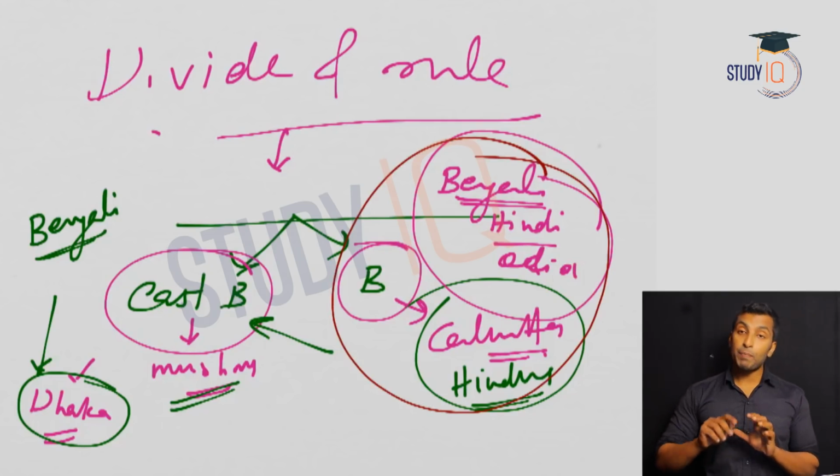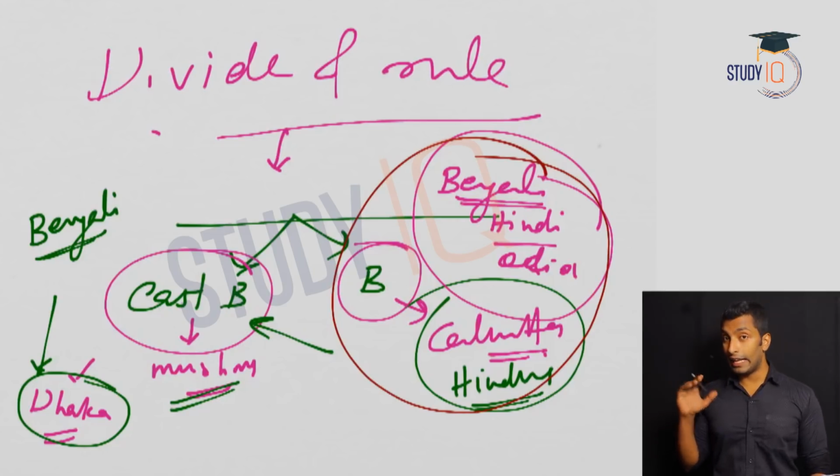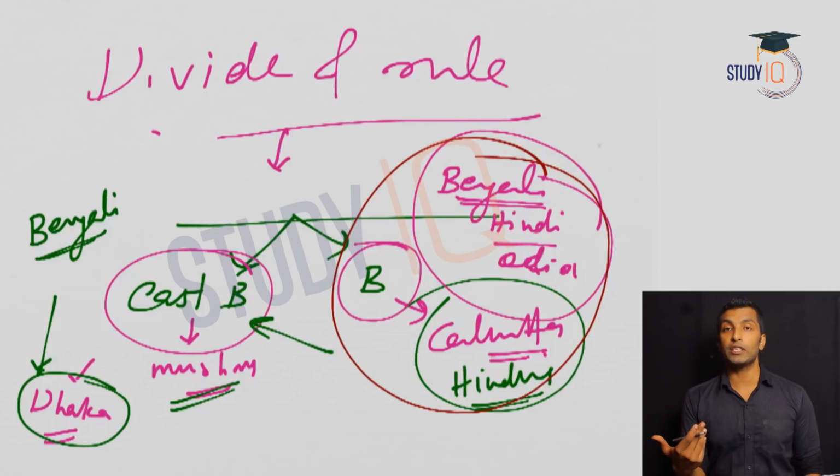The Bengalis in Calcutta started believing that they were getting fewer government seats than they deserved. So obviously issues were created within Hindus between language groups: Bengalis and Hindi speakers, Bengalis and Odia speakers, or Bengalis on one side and Hindi and Odia speakers on the other. Issues were created because of this partition.